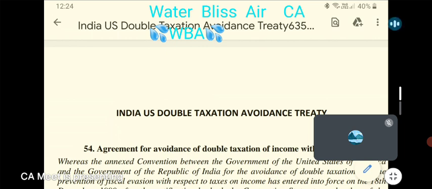In this example, the employee, as per residential status, is a resident of India, whereas his income of $30,000 is arising and accruing in United States because he has rendered services in US.